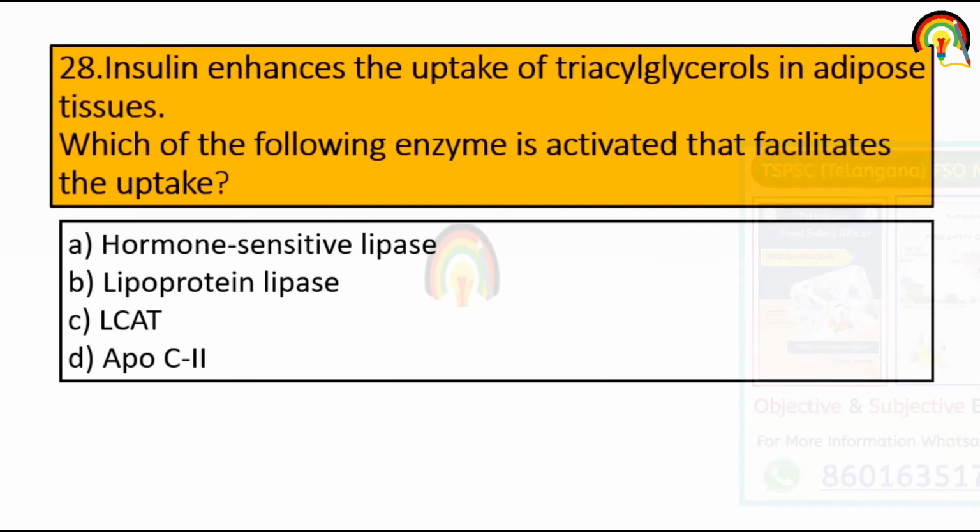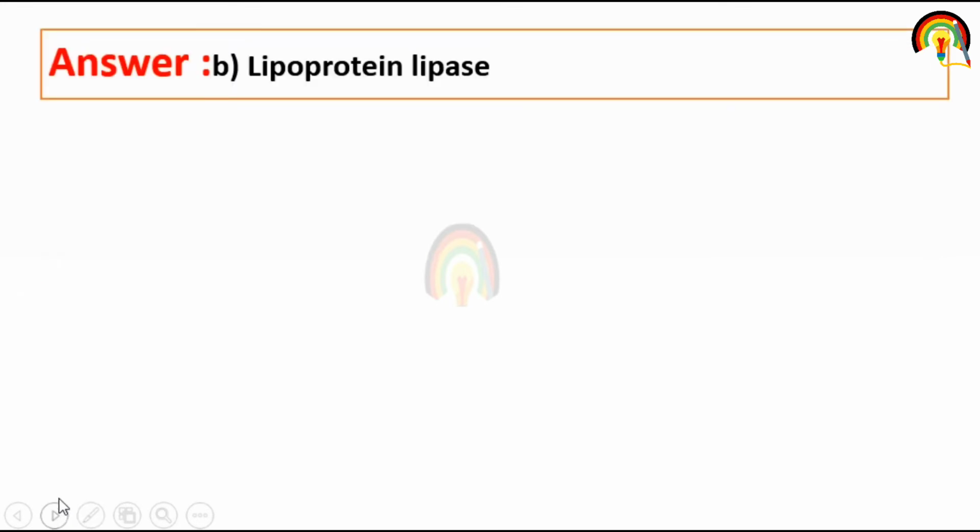Insulin enhances the uptake of triacylglycerol in adipose tissue. Which of the following enzyme is activated that facilitates that uptake? Hormone sensitive lipase, lipoprotein lipase, LCAT, apo C-II. It's lipoprotein lipase that facilitates that uptake of triacylglycerol in adipose tissue.